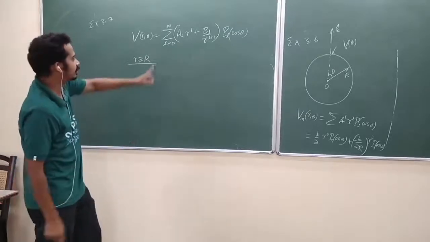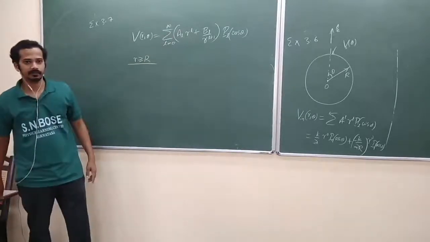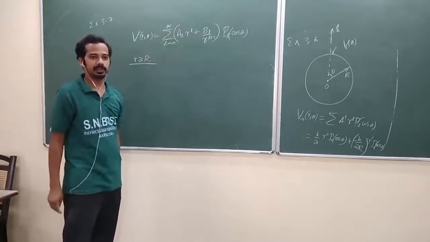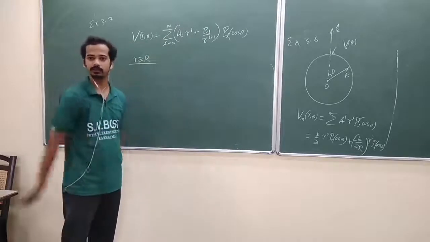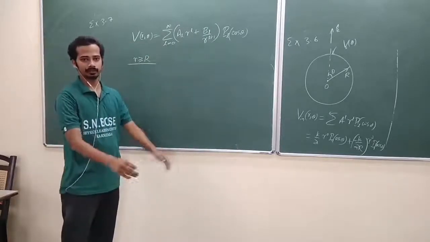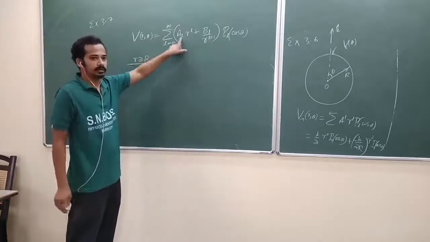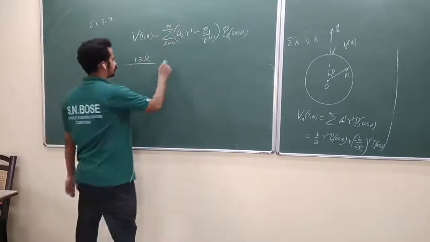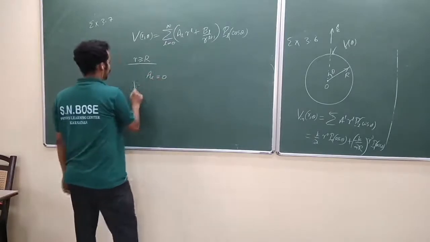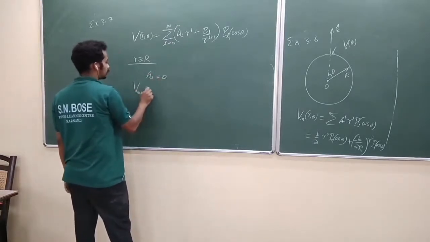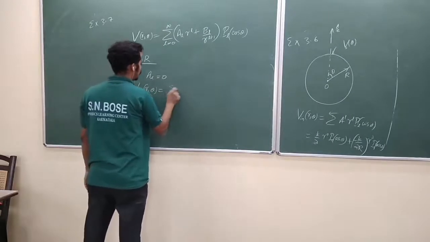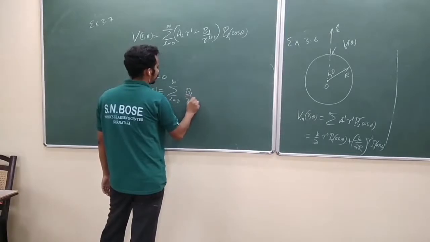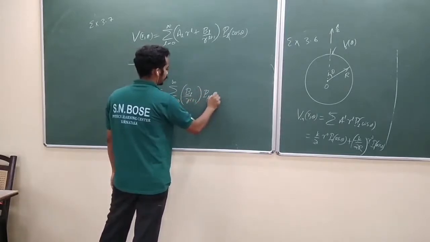Now the outside region contains r equal to infinity. Now what do you have to avoid? A_L, because this will make that potential infinity. Am I right? At infinity, potential should be 0. This factor will not allow the potential to be 0 at infinity. That's why you have to put A_L equal to 0. Then you are out. Can I write like this? Summation over L equal to 0 to infinity, B_L by r^(L+1) into P_L of cos theta.